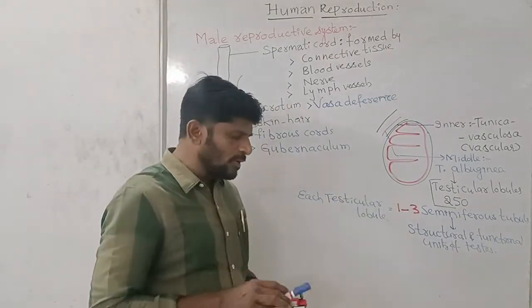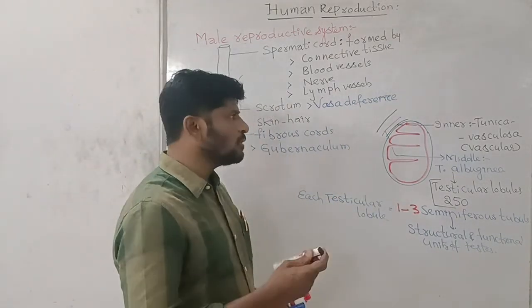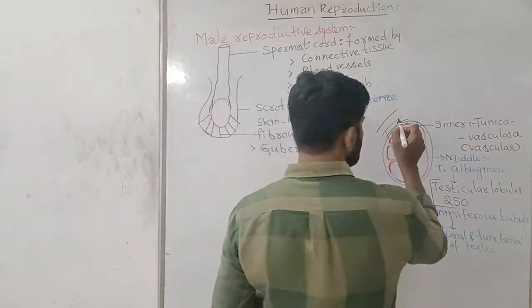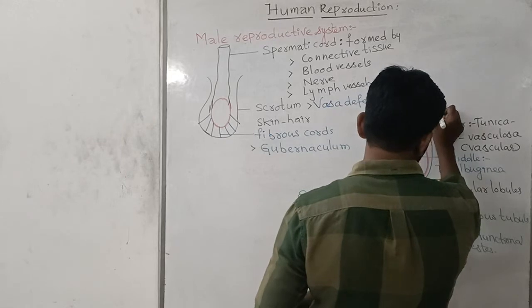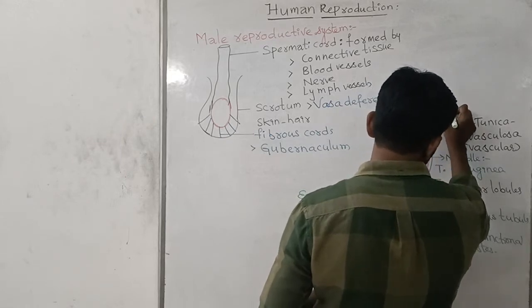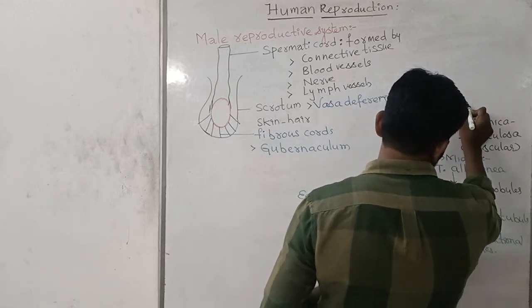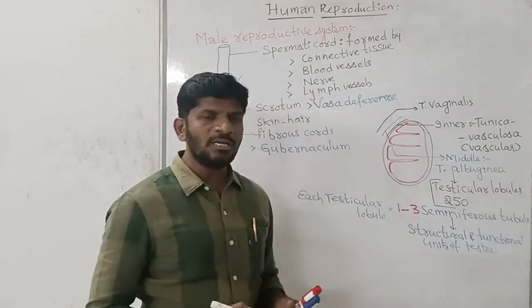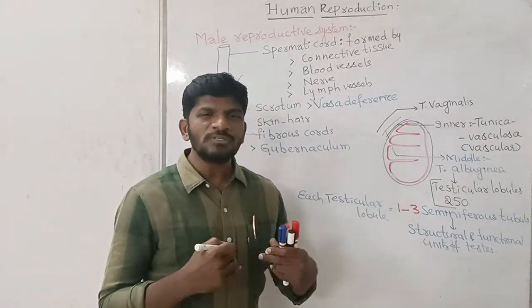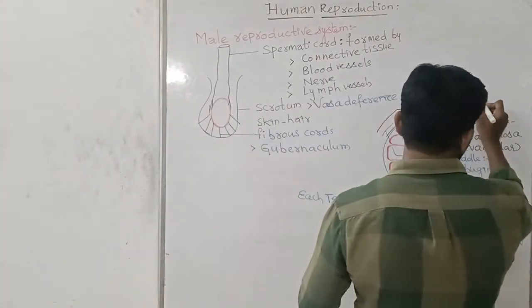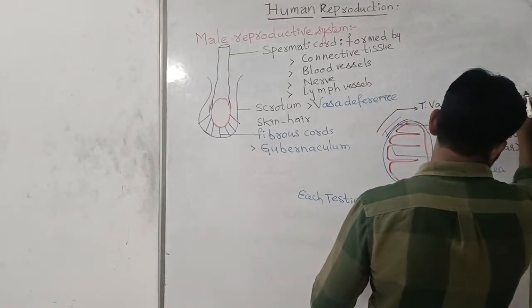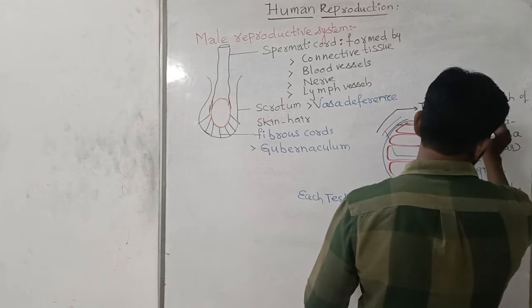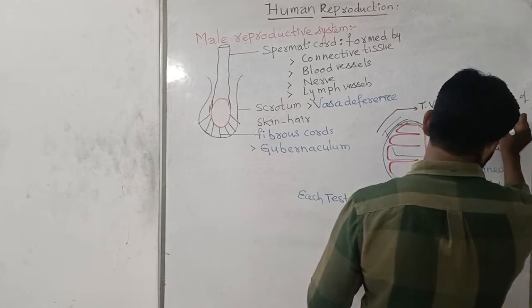And coming to the outermost layer, that layer is called the tunica vaginalis. Tunica vaginalis is a pouch of serous layer.